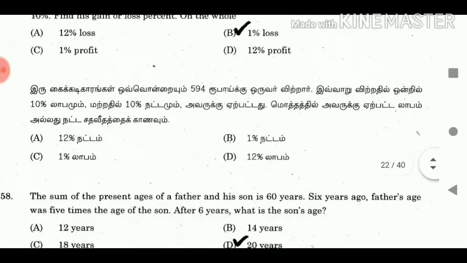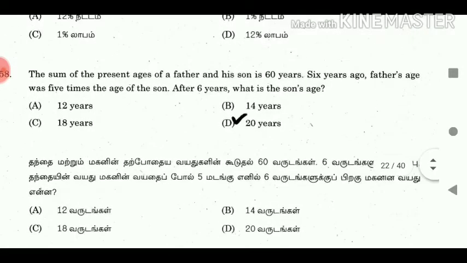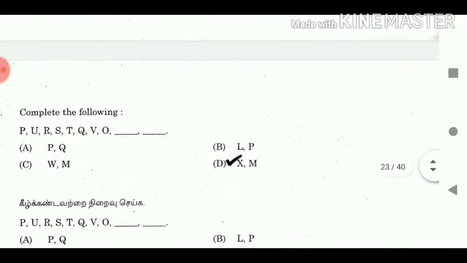Answer: 1% loss. 58. The sum of the ages of a father and his son is 60 years. 6 years ago, the father's age was 5 times the age of the son. After 6 years, what is the son's age? Answer: 20 years. 59. Complete the following.